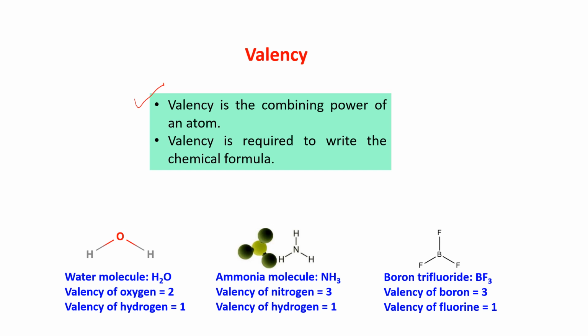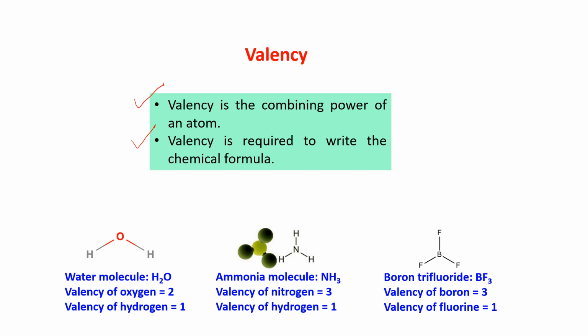Valency is required to write the chemical formula. When you are writing a chemical formula, valency plays a very important role. Without knowing the valency, we will not be able to write the formula. So knowing the valency is very essential and important.